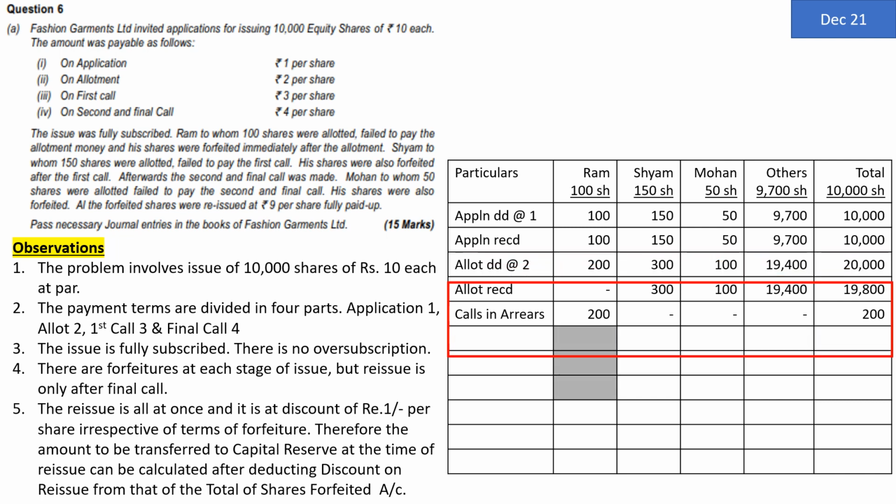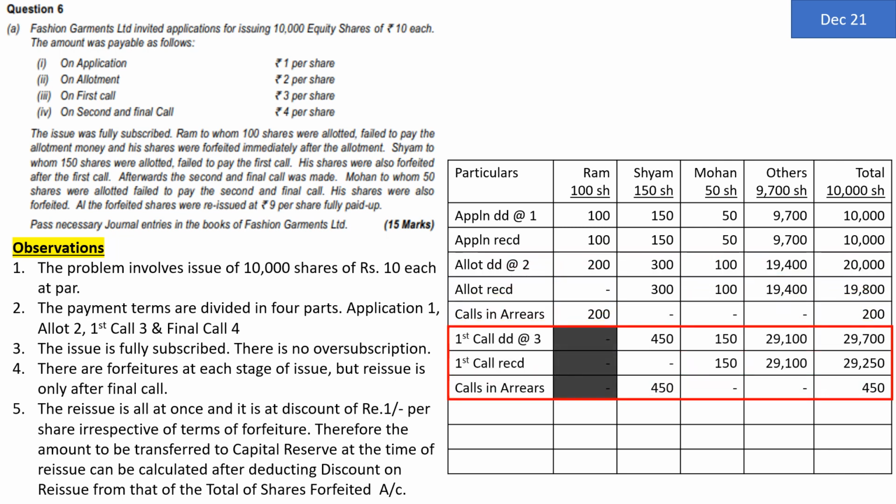Now comes the first call. First call is of rupees 3. Remember, company is not going to demand any money from Ram. Why? Because it is already mentioned that since Ram failed to pay the allotment money, his shares were immediately forfeited. Immediately forfeited. So it's obvious that if you have forfeited the shares of Ram, you cannot demand call money from Ram. That's why this column is now completely darkened by us.